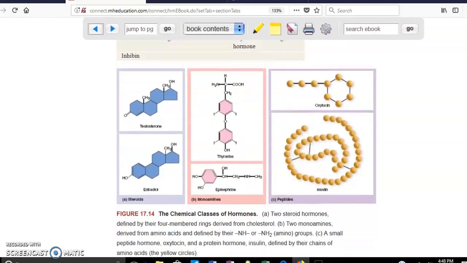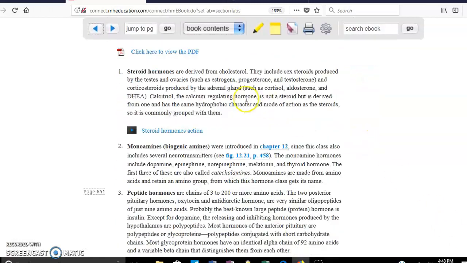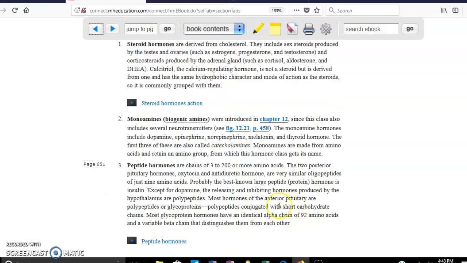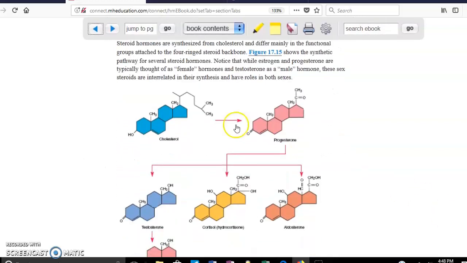So we scroll down. We're going to see the three main groups again. Again, we said the steroid hormones. They come from cholesterol, such as estrogen. Peptide hormones, such as insulin. And monoamines are going to be epinephrine and norepinephrine. Hormone synthesis, we already said that steroids are going to start from cholesterol. As you can see here, this is the chemical composition of cholesterol. As you can see, they have rings.